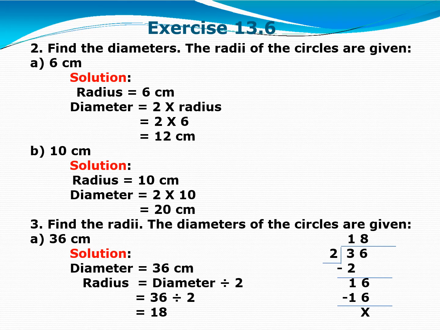So moving ahead, question number 3, find the radii. The diameters of the circles are given. A question, diameter is 36 centimeter. Diameter is equal to 36, so radius is equal to diameter divided by 2. 36 divided by 2, you will get 18. So 18 centimeter is the radius in this question. Hope you understand. Okay.